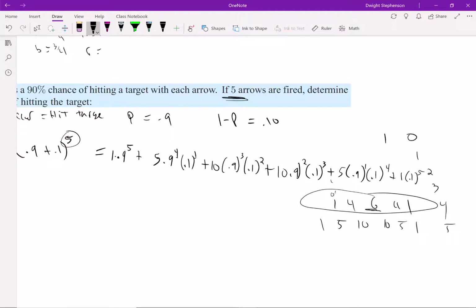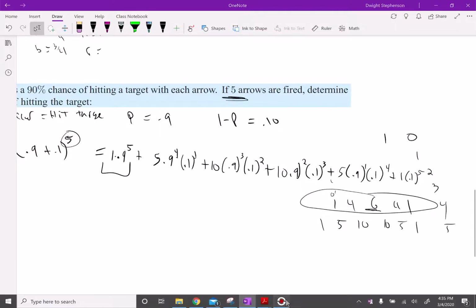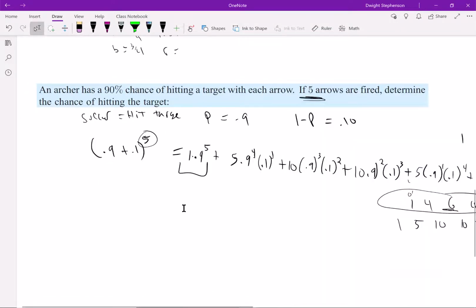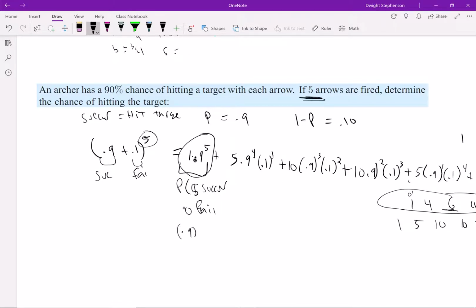Right? And so basically what this means is, remember, this was success and this was fail, right? And so in this case, this is the probability of 5 successes and 0 failures. So the probability that I hit all 5 targets is 0.9 to the fifth, right?